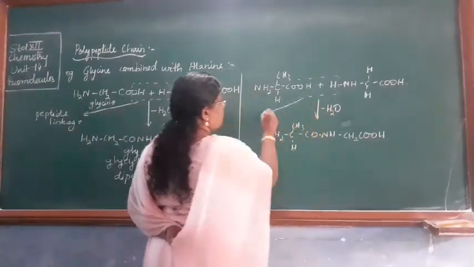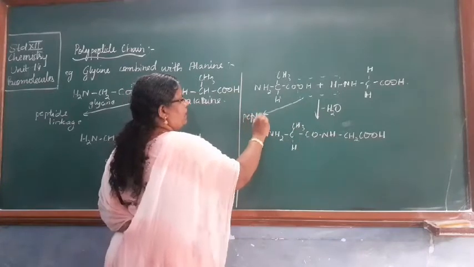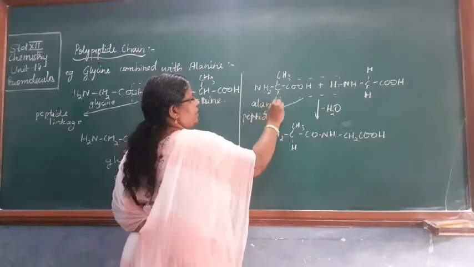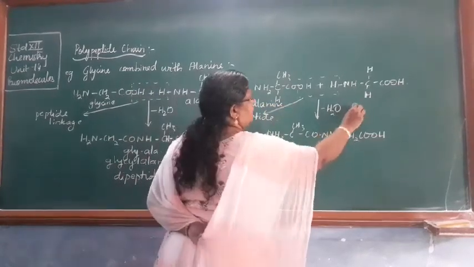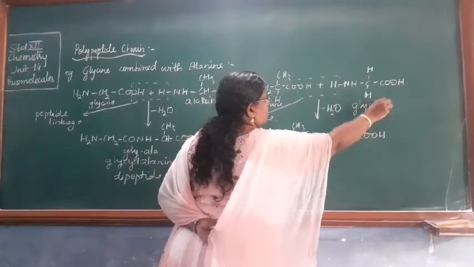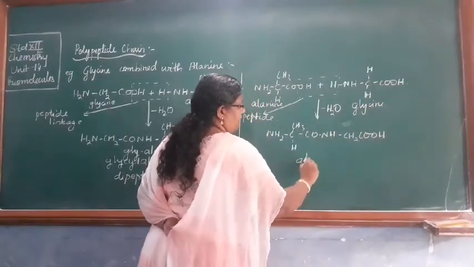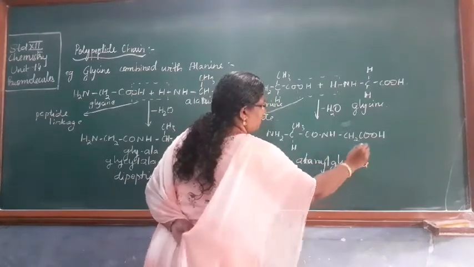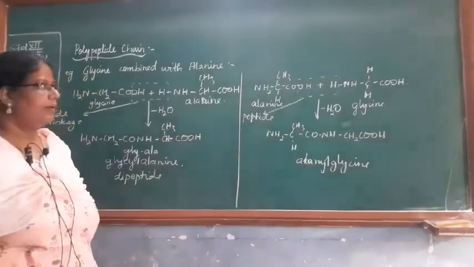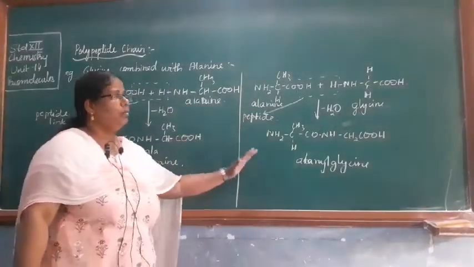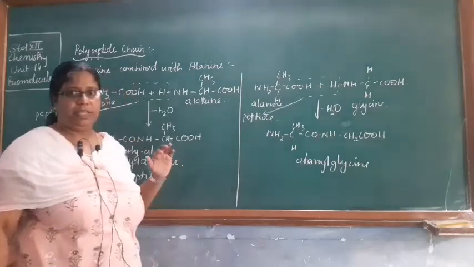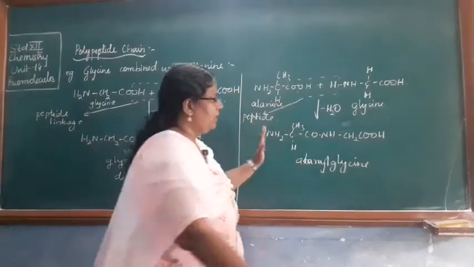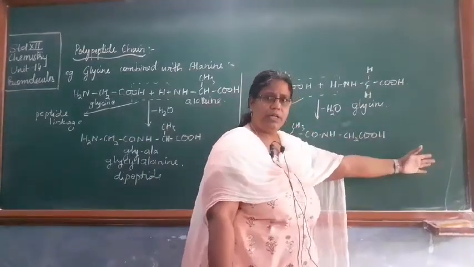Similarly here also you can see the peptide linkage. But here we have taken alanine first, and then you have this glycine. Its name will be alanylglycine. Okay, so this is how the peptide formation is taking place and it can be extended. Again this CO can be bonded with another alanine group.